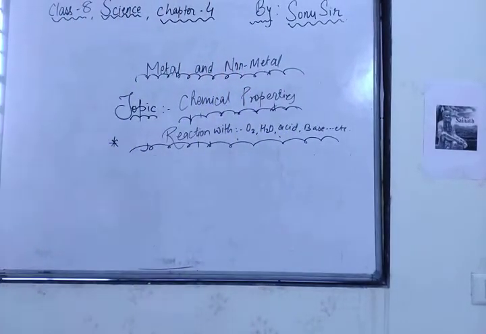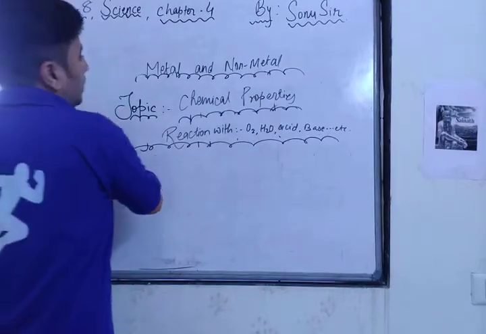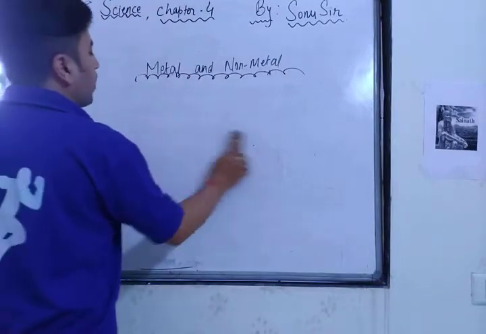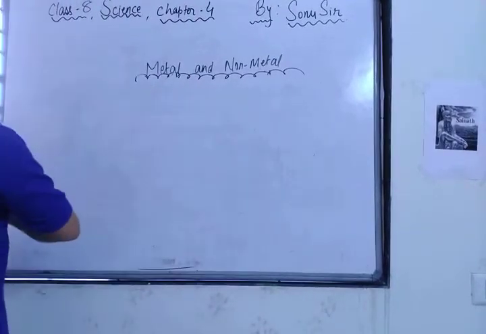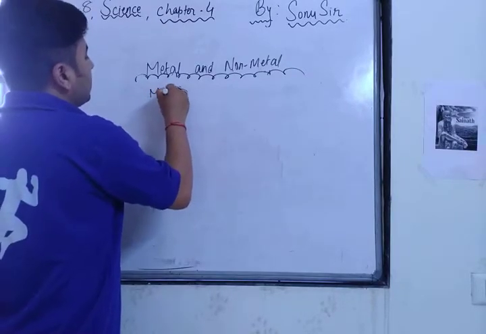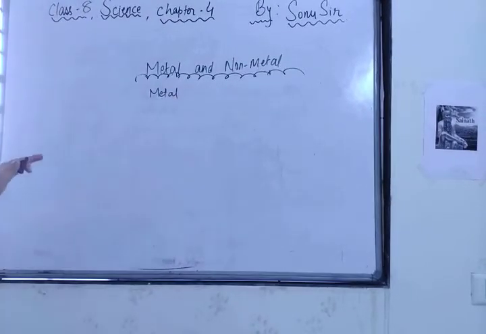I will tell you some of the elements, how they react with oxygen and what happens. First of all, in the notebook you have to write: metal plus oxygen is equal to metallic oxide, and some of the reactions you have to write in your notebook. This is any metal, not one or two metals, any metal.